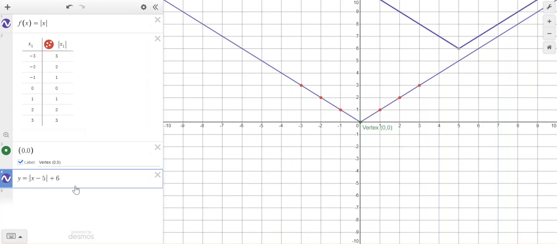So they can either move left, right, up, down. They can get skinny. They can get fat. And they can go upside down.